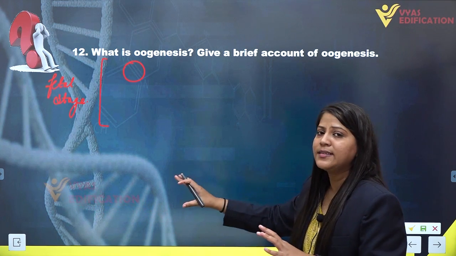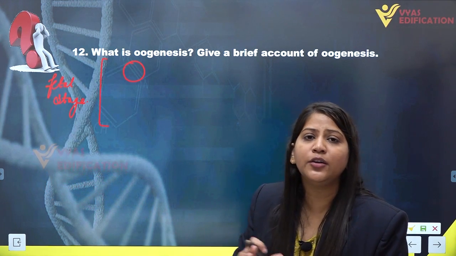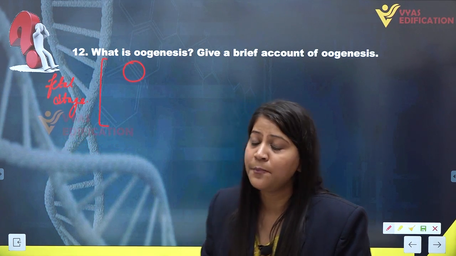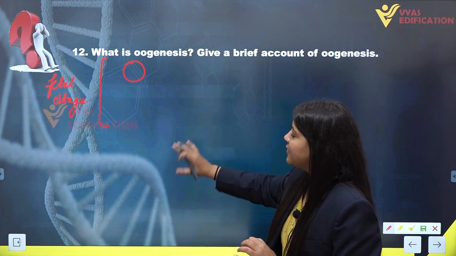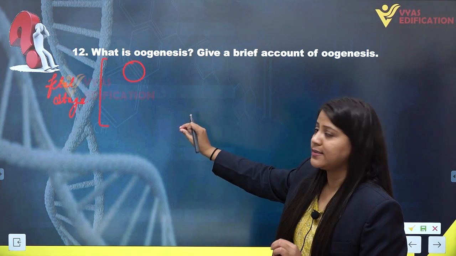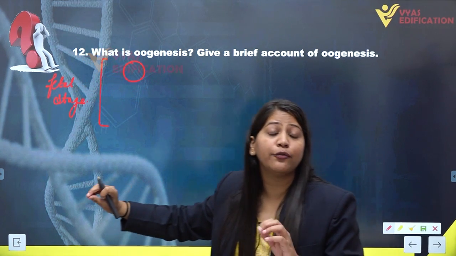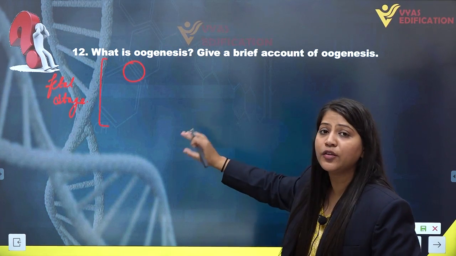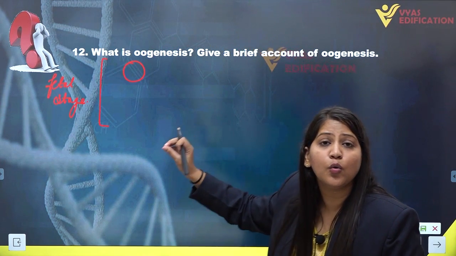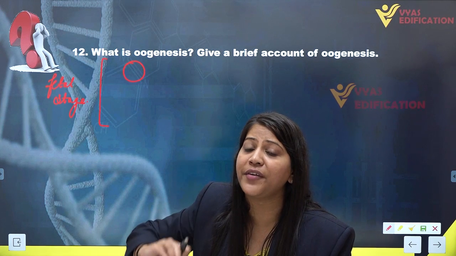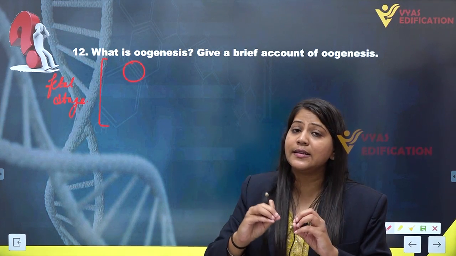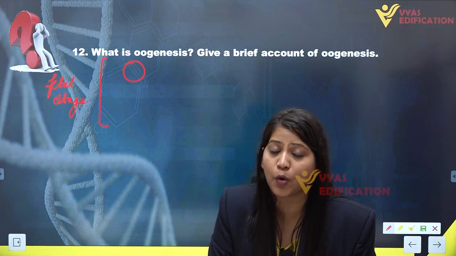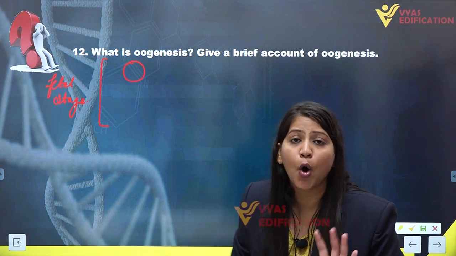Basically this oogenesis is somewhat related to folliculogenesis. So we are taking oogenesis here. This formation of egg cell, the formation of ovum, happens inside the ovaries of a female, and it occurs inside the follicles only which are present in the ovaries.